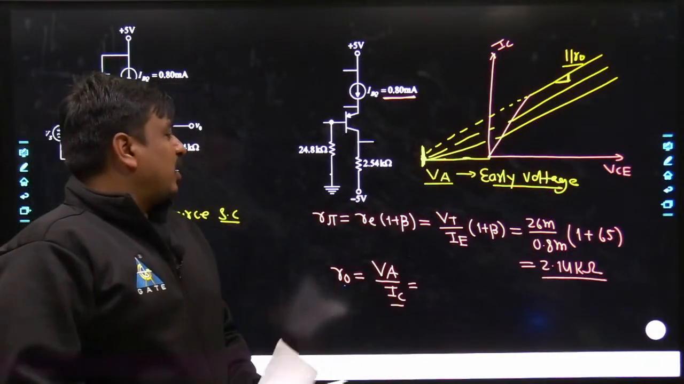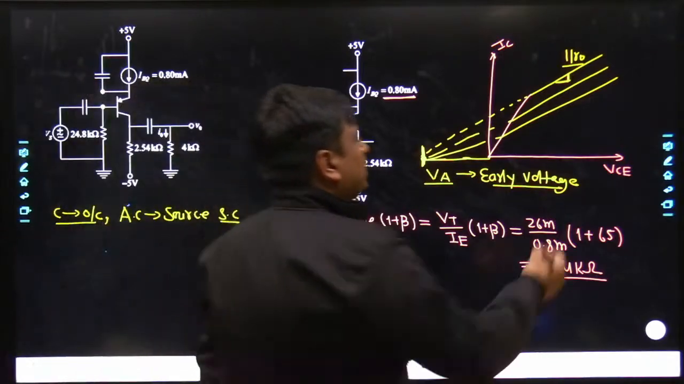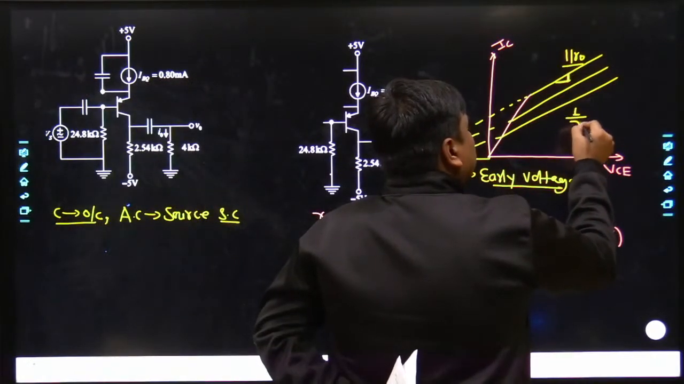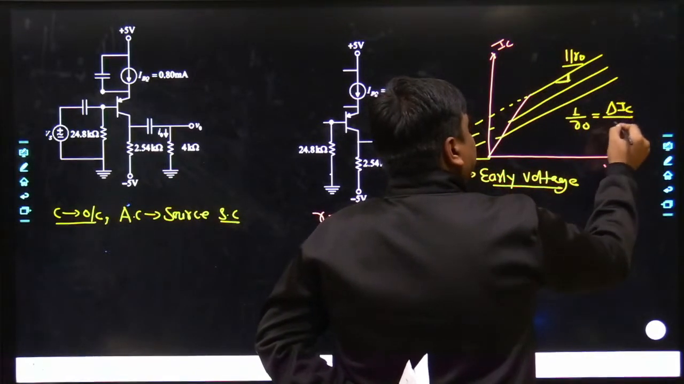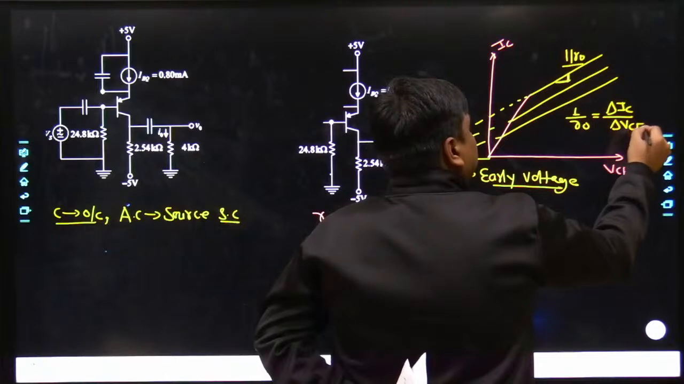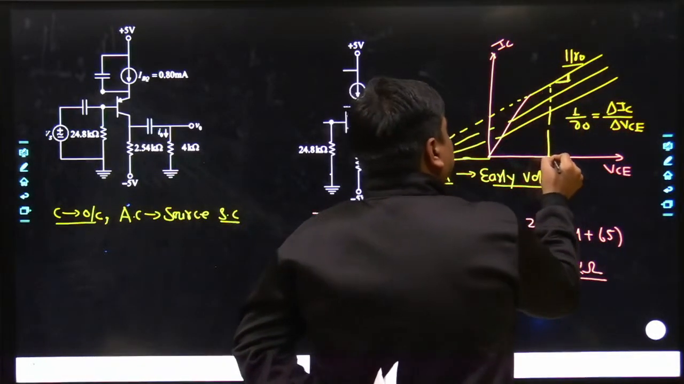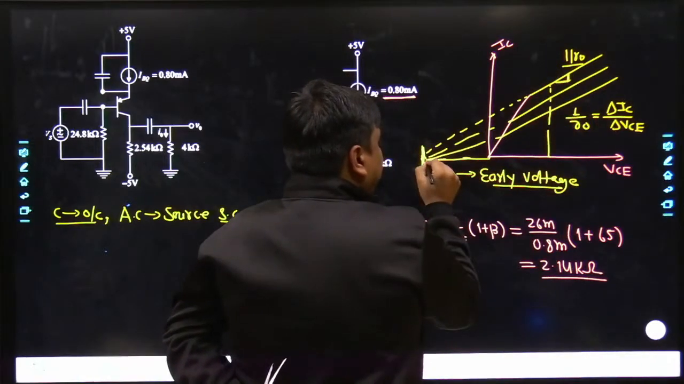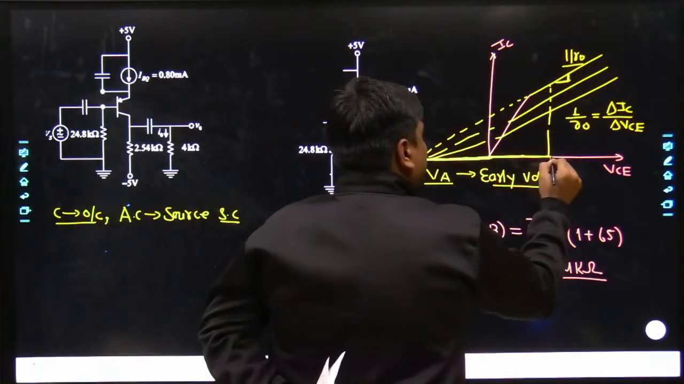So how is R naught calculated? That's the change in y divided by change in x. Simply, R naught or 1 upon R naught is the change in y, which is del of IC, divided by del of VCE. So you can take a reference of a certain current IC and the value of VCE, which starts from VA.